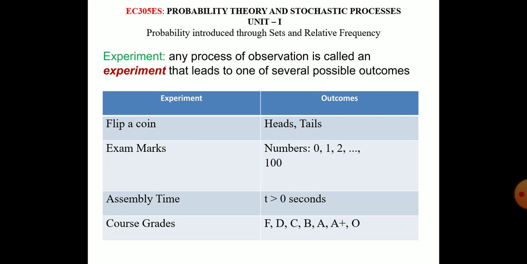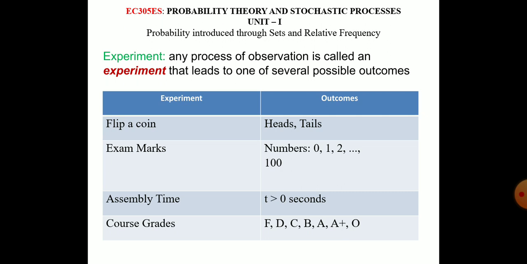For example, I want to explain what an experiment is. You see, flipping a coin. Suppose you are flipping a coin, the output may be heads or tails. My dear students, please remember here it is not head, it is not tail. In this subject we call them heads and tails. The outcome of flipping a coin may be head or tail. Suppose you take exam marks. The output of the exam marks may be 0, 1 to 100.